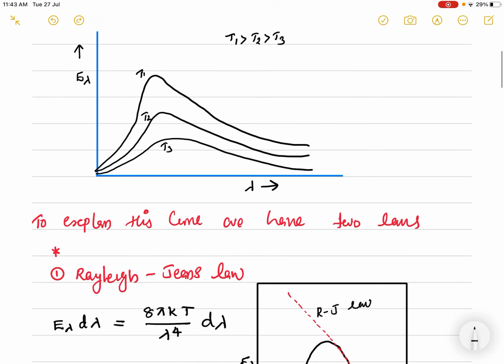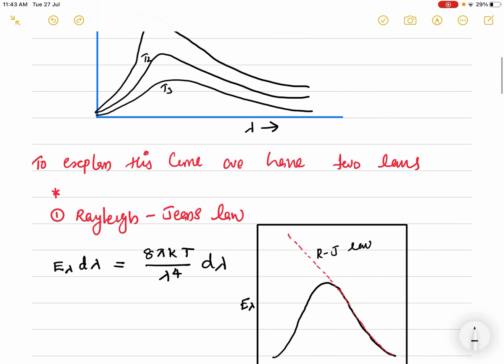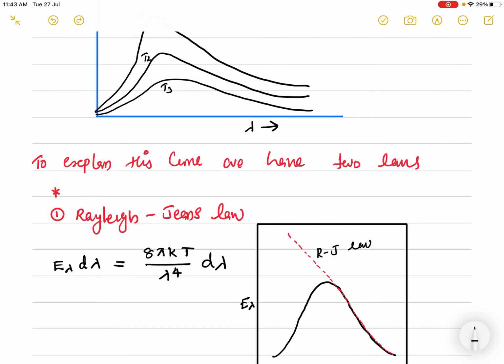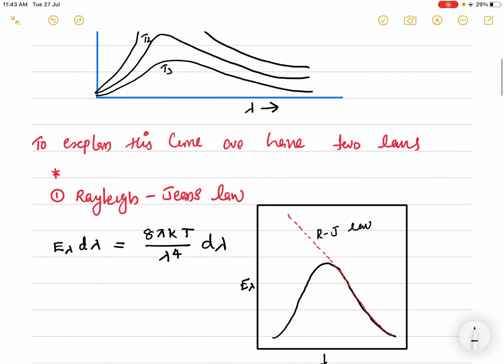The first theory proposed, as we discussed, is Rayleigh-Jeans law. According to Rayleigh-Jeans law, the energy density for the range lambda to lambda plus d lambda is equal to 8 pi kT by lambda raised to 4 into d lambda. According to this theory we try to draw the curve for this equation.